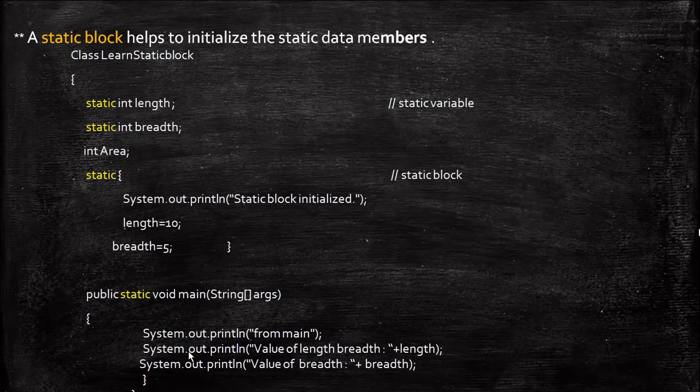Next, we have seen about static variable and static method. Now we get into static block. A static block is where we specify the static keyword followed by the block that is to be executed. We can use it when we want to initialize a static variable. So in this example I am having two variables that are static, and they have been initialized in the static block. So this is the purpose of the static block.